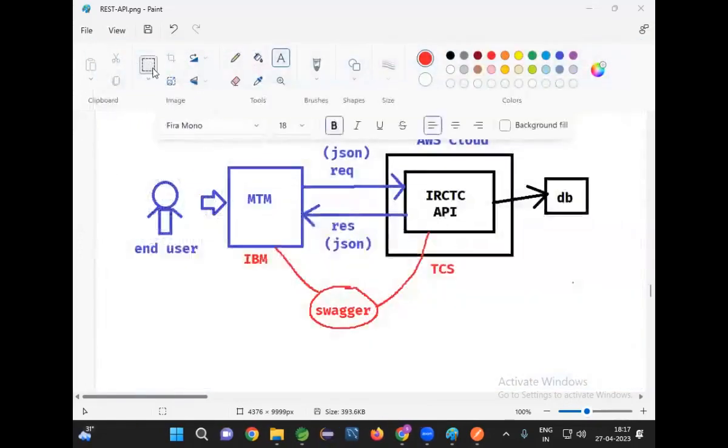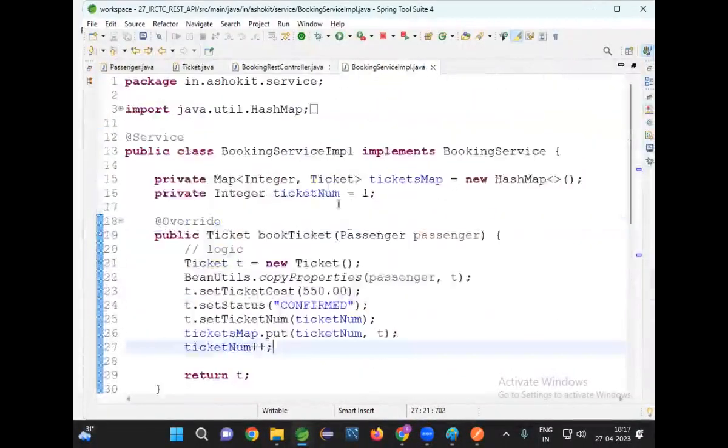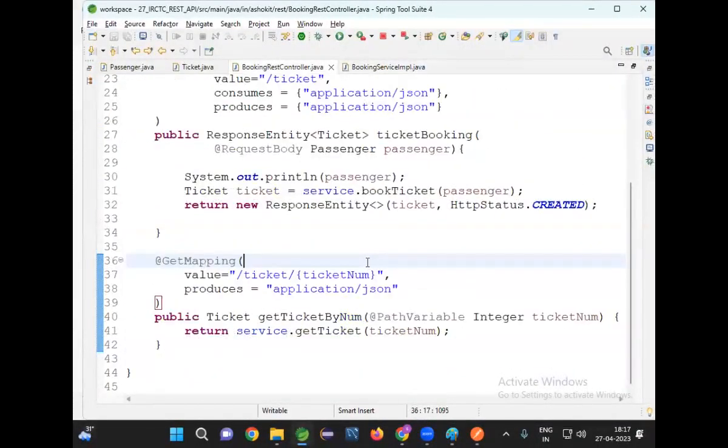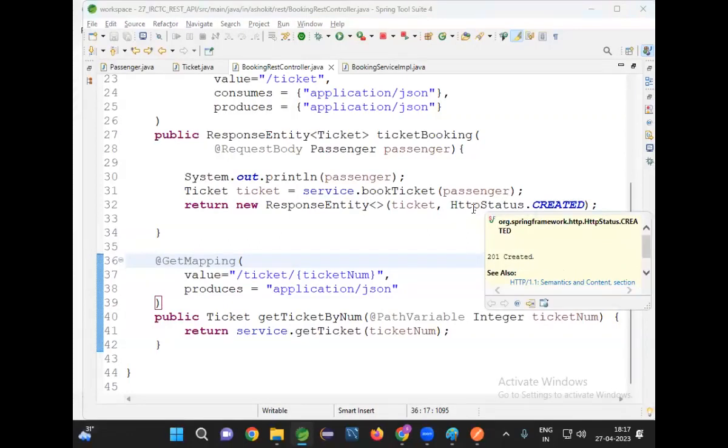Sir, in the POST mapping, we are using ResponseEntity for the 201 status code. Why are we using 201, sir? 201 clearly says the message is created. What is the meaning of a POST request? You want to create one record, right?